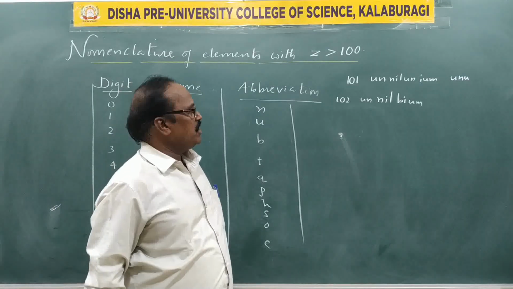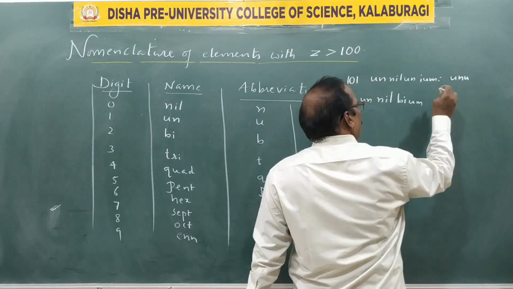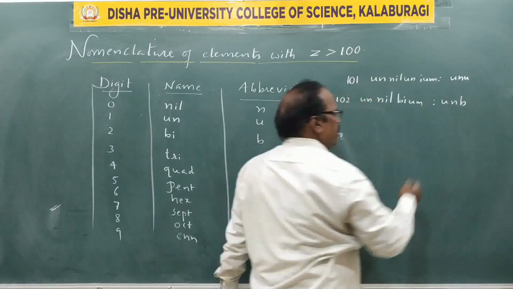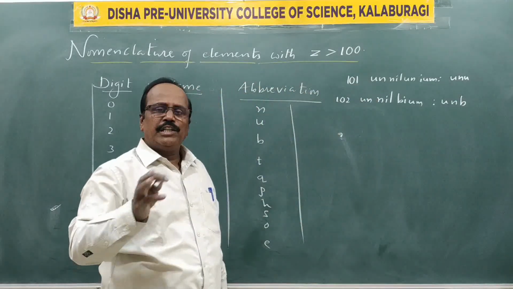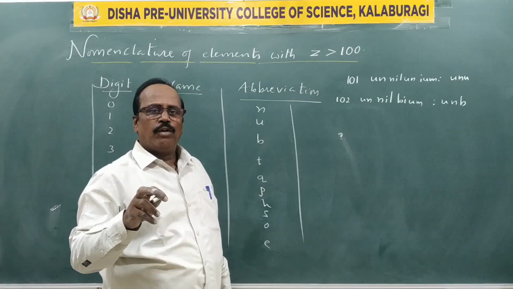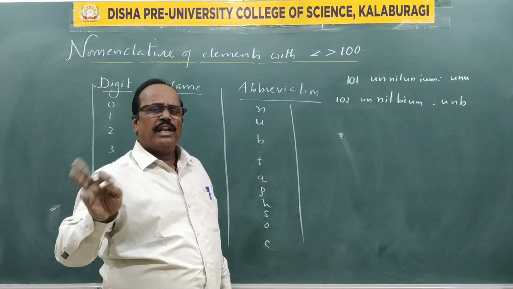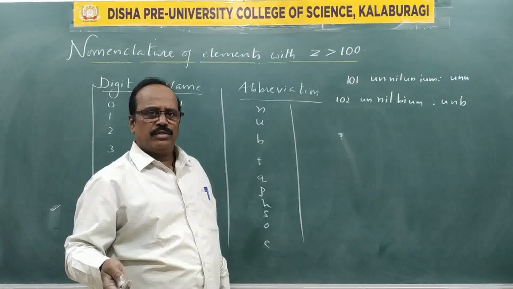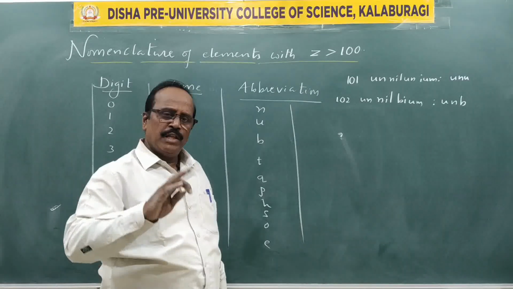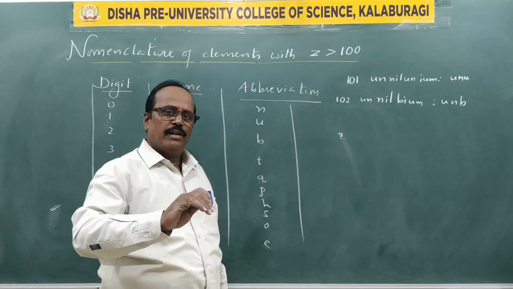Give the abbreviation. U is for 1, for 0 N, for 2 B. In a multiple choice question, options such as 102, 201, 100, 104 are given. Likewise, they give some numbers. You must know to go from the number to the abbreviation, and from the abbreviation come back to the number.